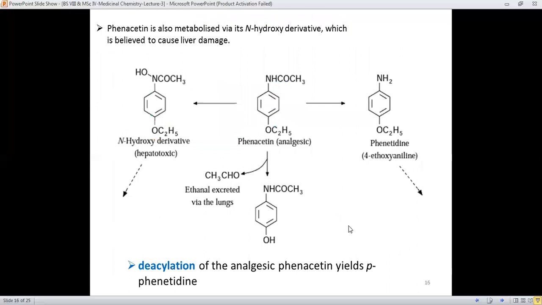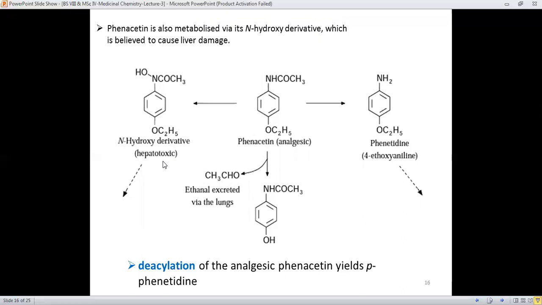And here is the metabolism of the phenacetin drug, which is an analgesic. First is the metabolite produced where an N-hydroxy group is introduced over here, and the rest of the structure is the same. This N-hydroxy derivative will lead towards toxicity, which results in hepatotoxicity.